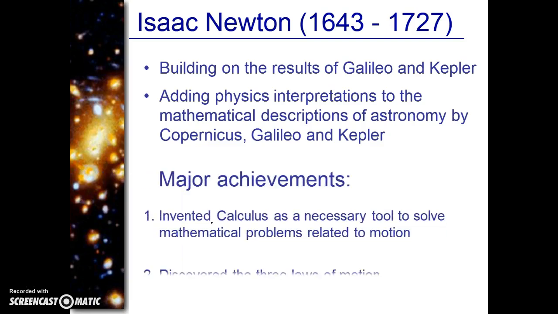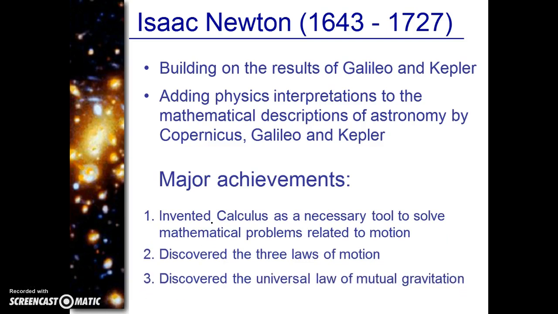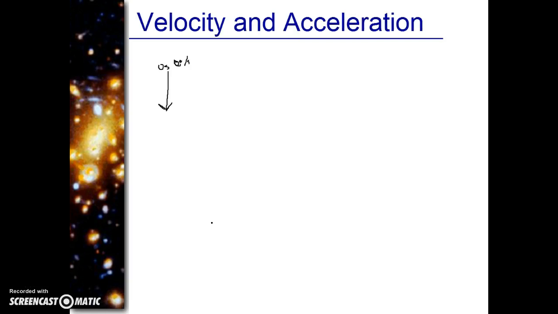All right, major achievements. He did three major things. He invented calculus, so you can go thank him for your lovely calculus test. He discovered the three laws of motion, and he discovered the universal law of mutual gravitation, which we're going to cover in just a second.